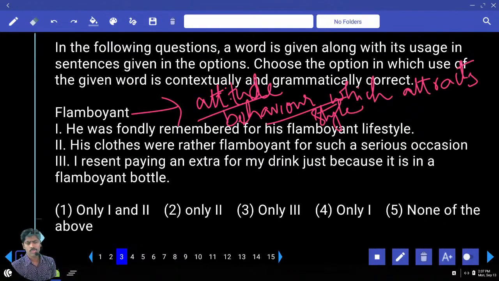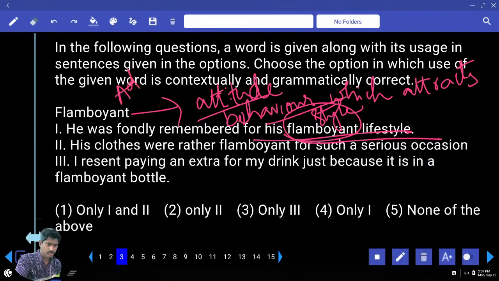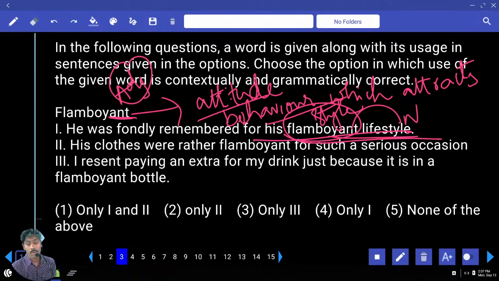He was fondly remembered for his flamboyant lifestyle. Maybe lifestyle, his attitude, his behavior, the possibility is there. And by the way, what is the part of speech? Any word ending with ANT, ENT, what is that? Adjective. So flamboyant lifestyle is adjective and noun. Second is clothes were rather flamboyant for such a serious occasion. Clothes, attitude related, yes. Lifestyle.